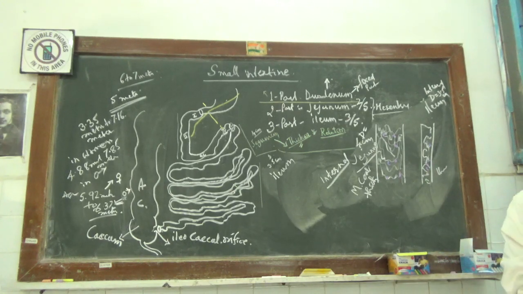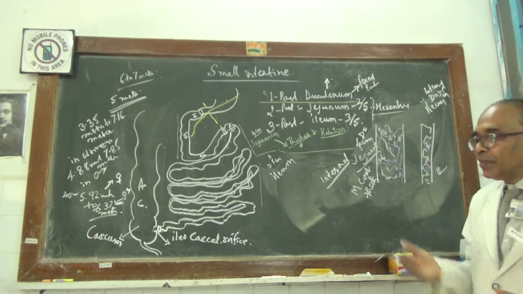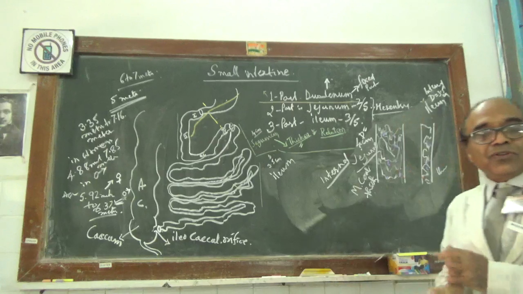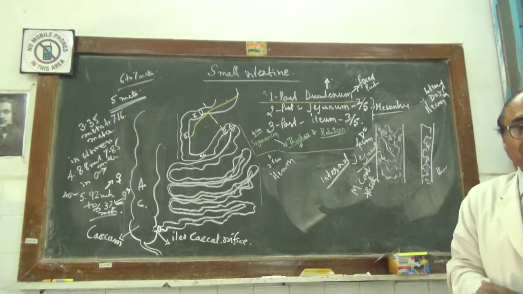So by seeing the internal features you can identify which is the jejunum and which is the ileum, and by the gross external appearance you can also tell which is which.